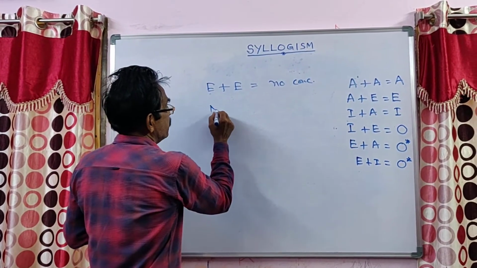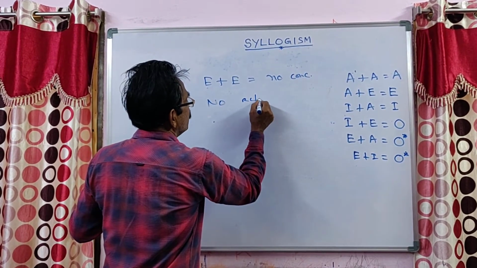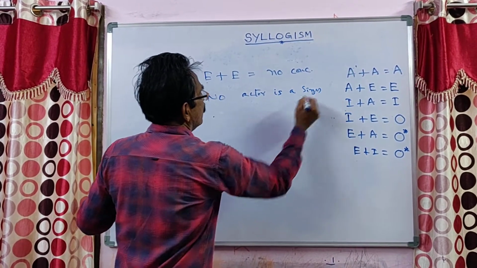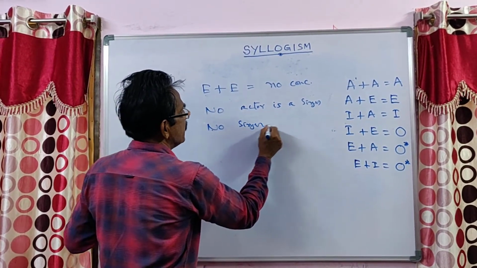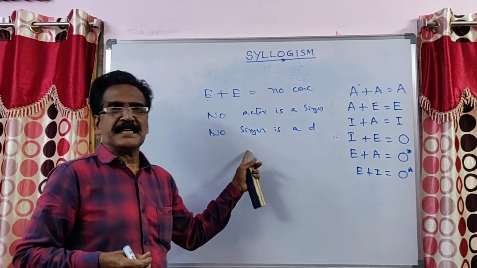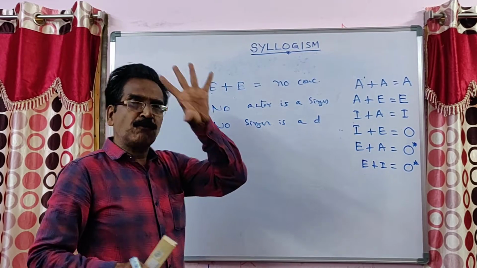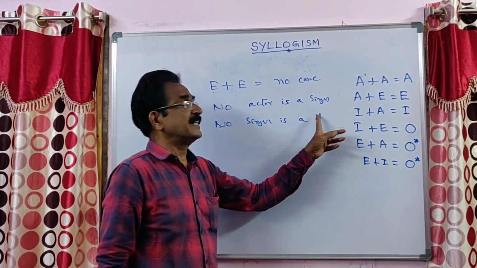See, don't be misguided. No actor is a singer, and no singer is a dancer. E plus E, categorically dismiss. There won't be any relation between actors and dancers.